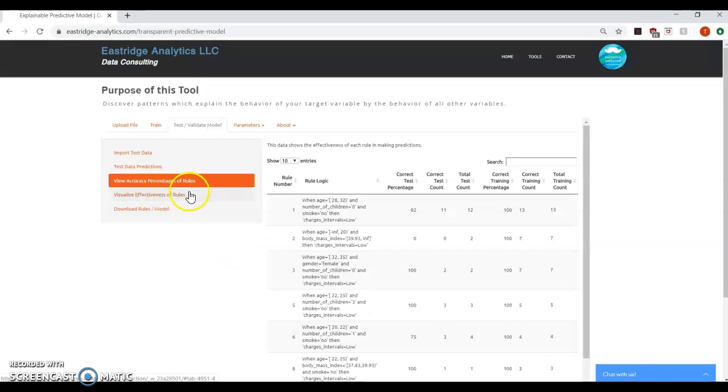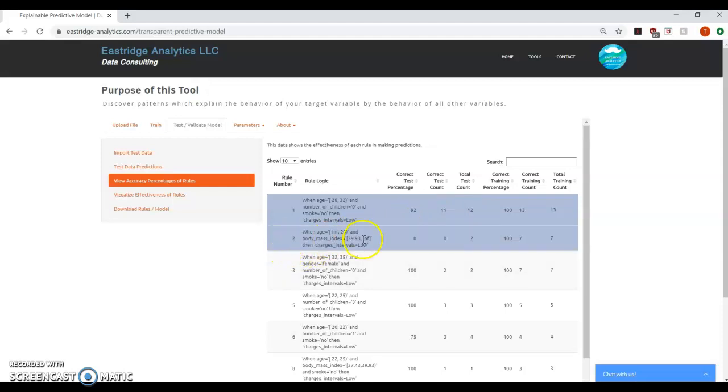Next, we can view the accuracy of each rule. So rule number 1, which states when the customer's age is between 28 and 32, they do not have children, and they do not smoke, then the customer is likely to have low insurance claims. In the training data, this rule was correct 13 out of 13 times for 100% accuracy. In the test data, this rule was correct 11 out of 12 times for 92%.